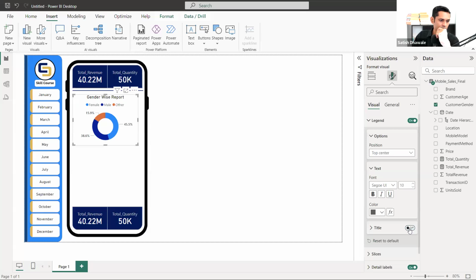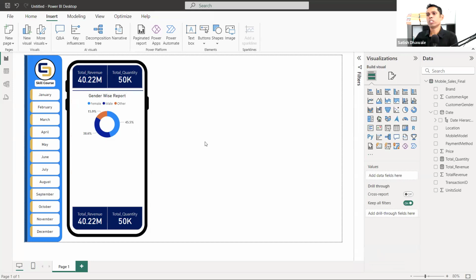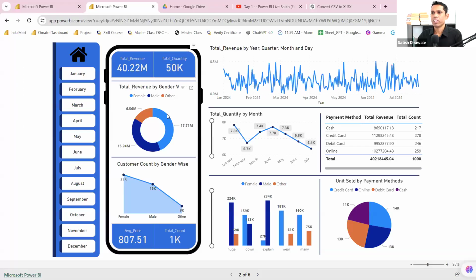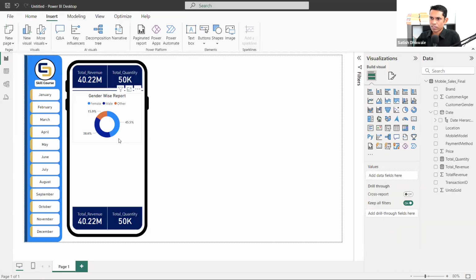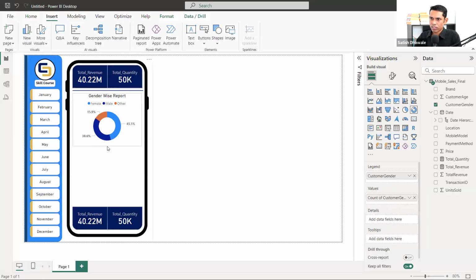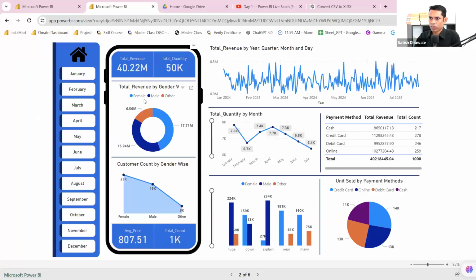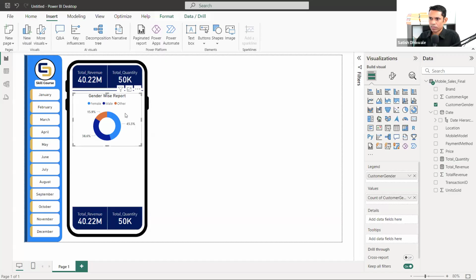Okay, so I just removed that title and I'm placing this chart here. Always remember, we are not having that much space on a dashboard. So in order to get it in a proper way, we need to fit it in a proper place. We have taken almost half of the screen for this, but still we are not getting a much bigger size of this chart.